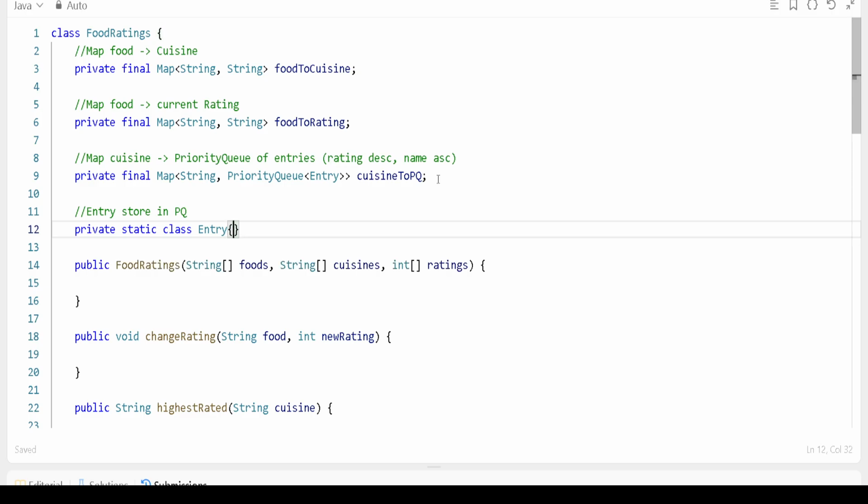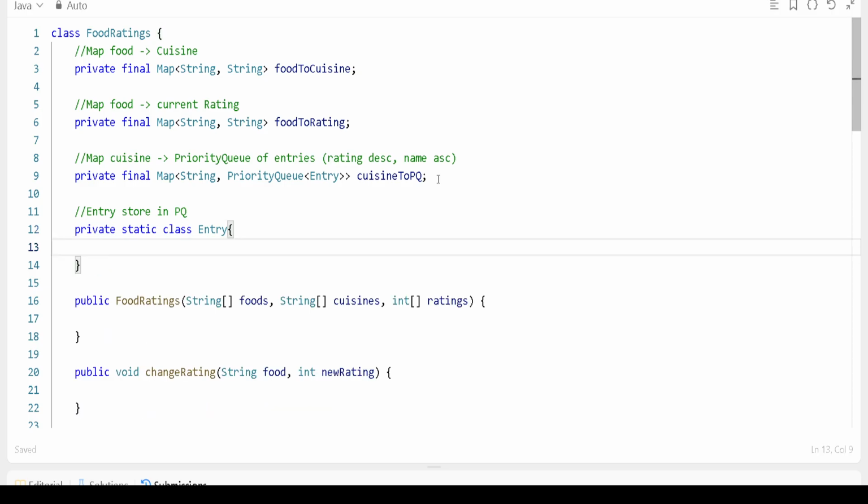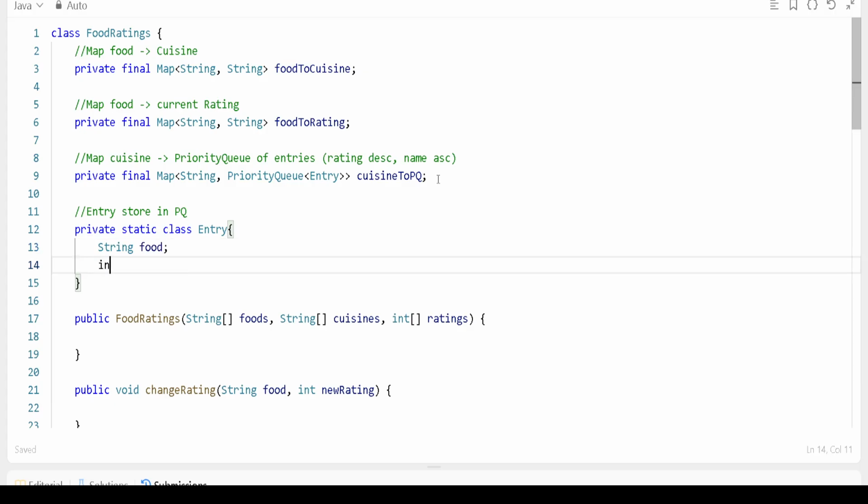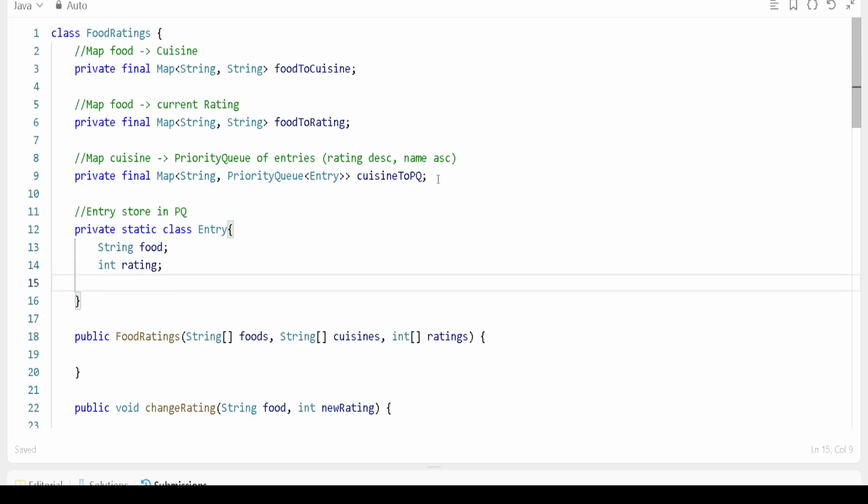Each entry should be defined as we are going to use it. So very first, it should have a food, then we should write int rating,